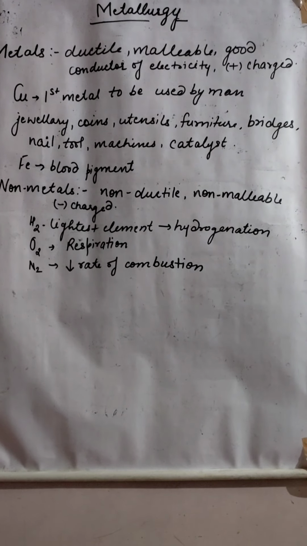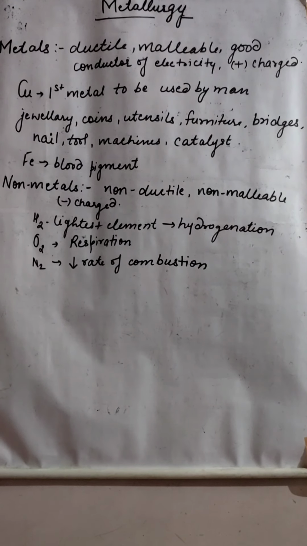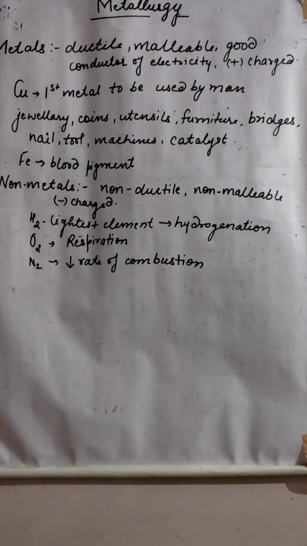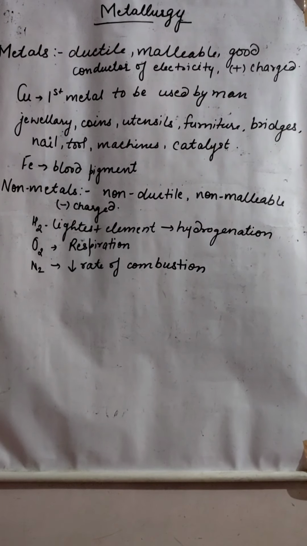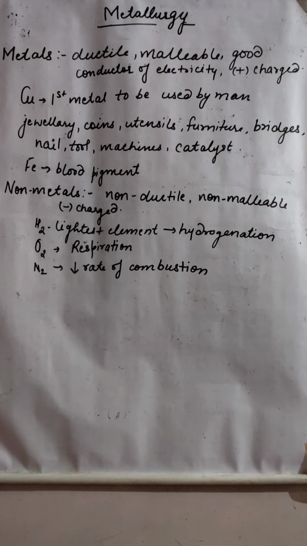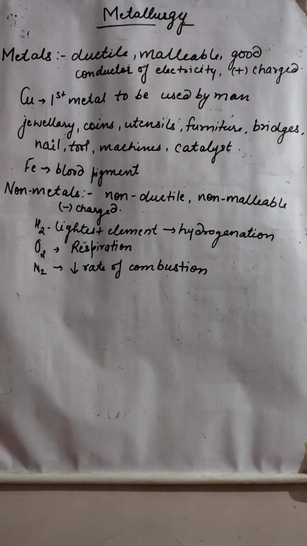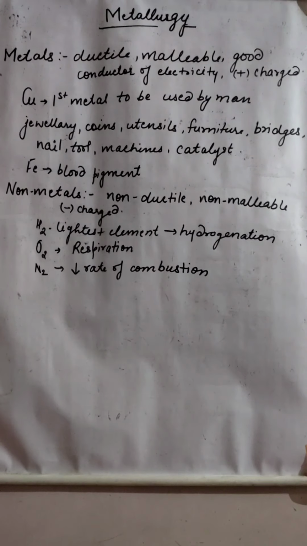Some metals are used for making jewelry, coins, utensils, furniture, bridges, nails, tools, machines. Some are used as catalysts, like iron in Haber's process, and platinum. Some are used in biological processes, like iron. Iron is a blood pigment present in hemoglobin, right? So these are all about metals.